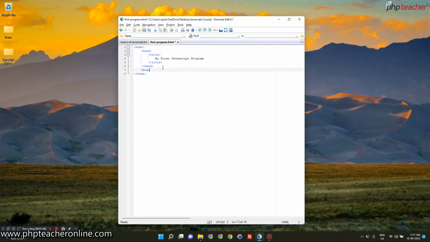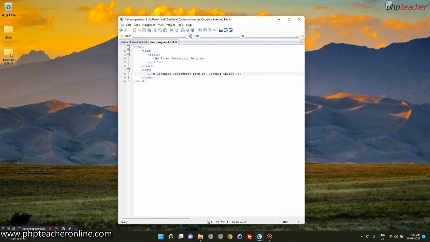Then outside the head area, I'll create a body tag and end it. Inside this body tag area I'll write "I am learning JavaScript from PHP teacher online", and like this. So this is a basic HTML file that I have created with the title and some content inside the body area. Now let's open this file.